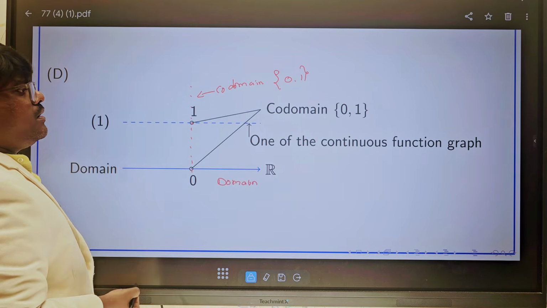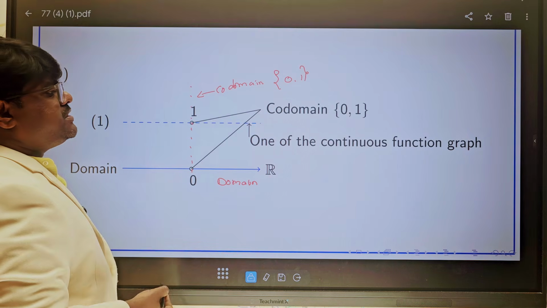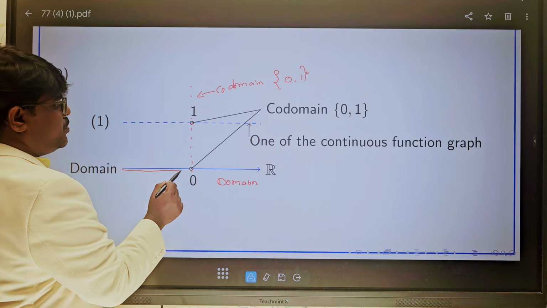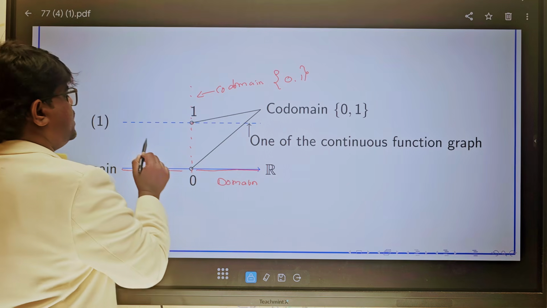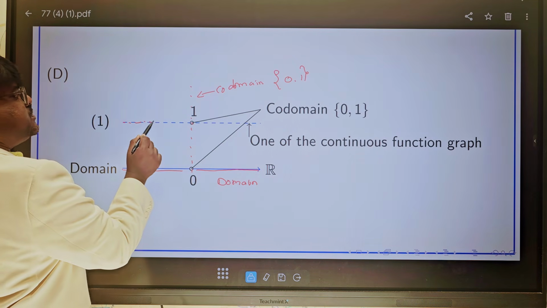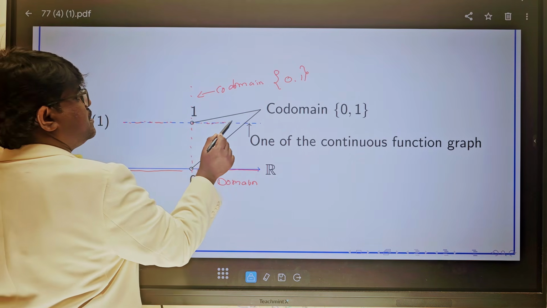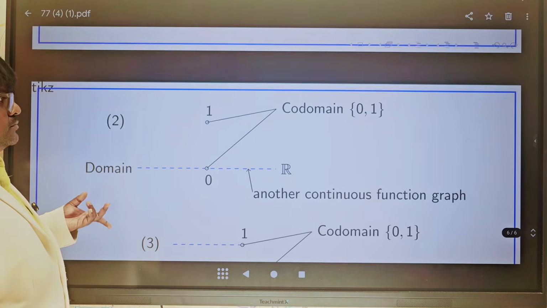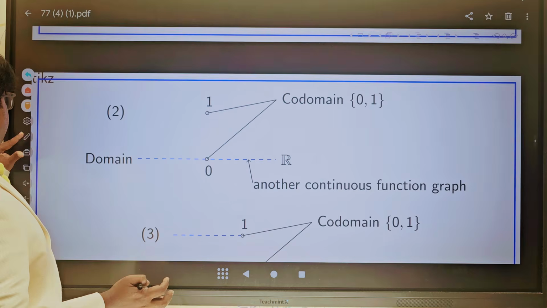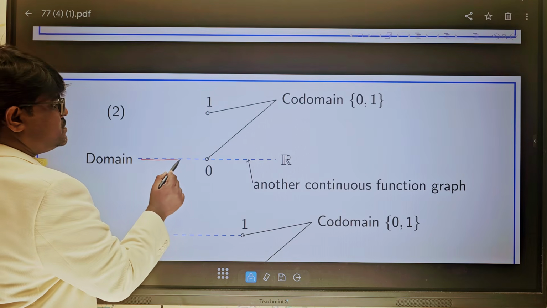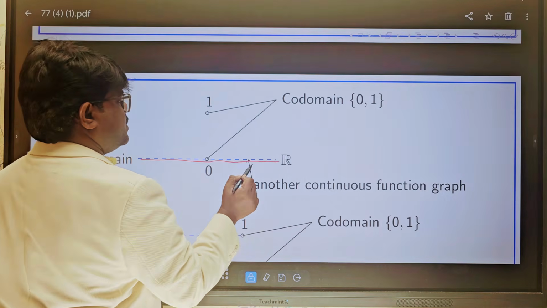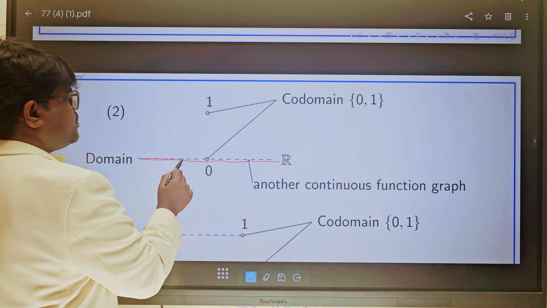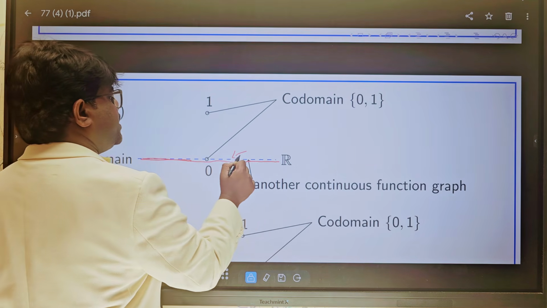So how many continuous functions can we write? See this: for all the domain values the function will get 1, 1, 1, 1. This is one type of continuous function. Next, for all domain values the function values coincide with 0. This is also possible. This is also one type of continuous function.